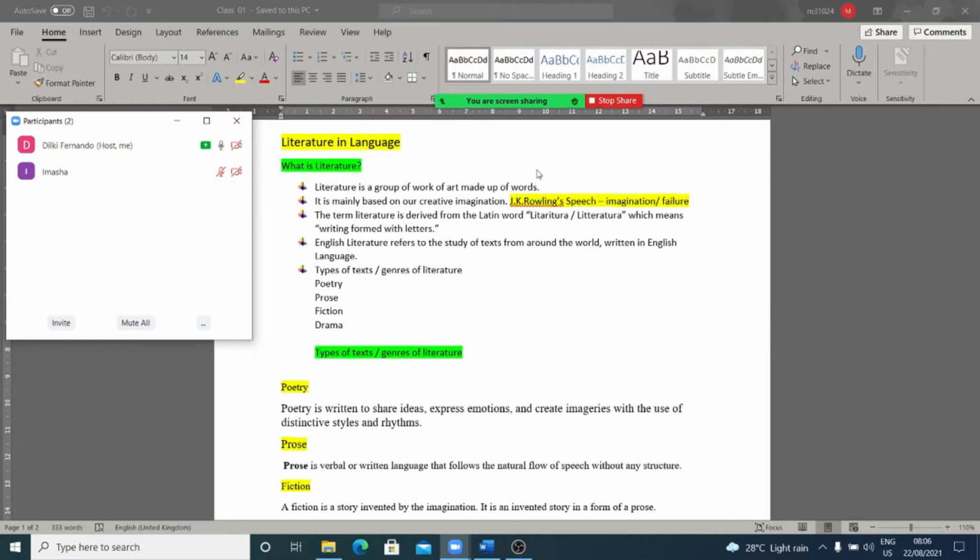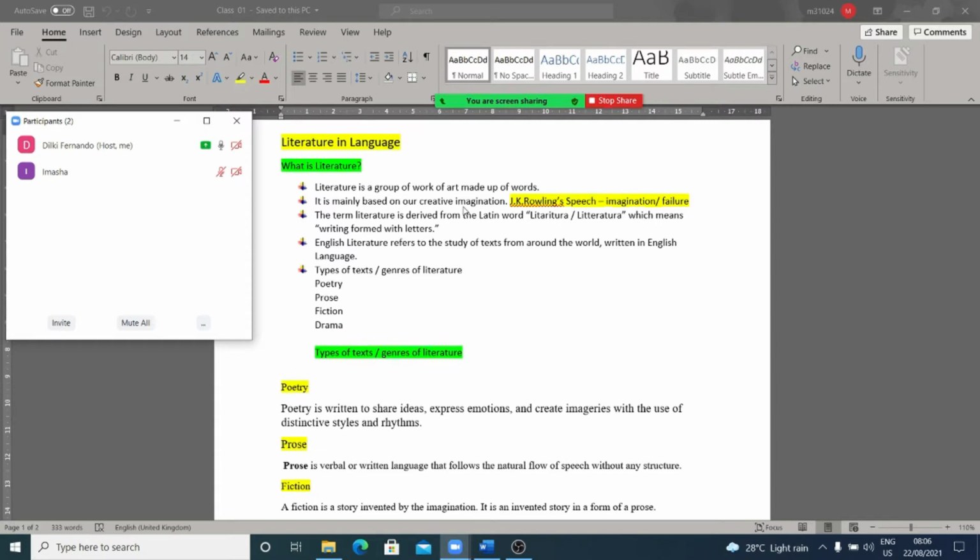Normally we do art forms using different things. We do paintings, handwork, but here we do this artwork using words. Next one, it is mainly based on our creative imagination. So, literature is totally based on our creative imagination.